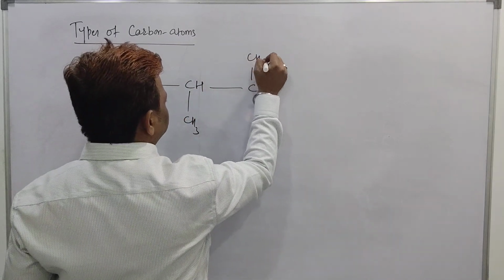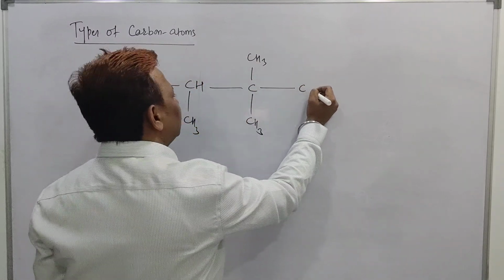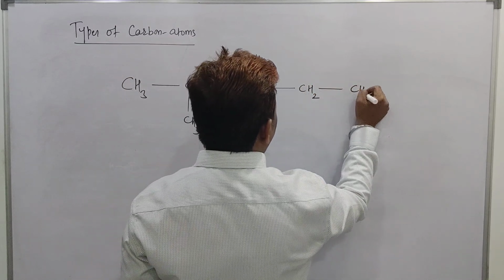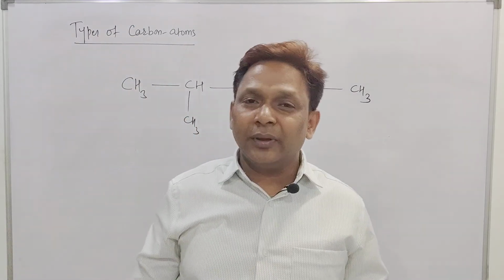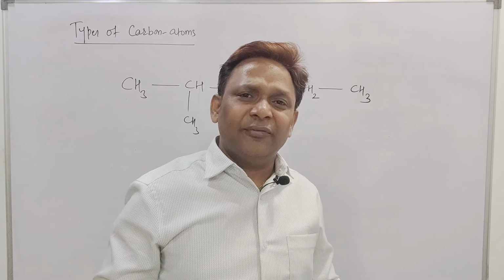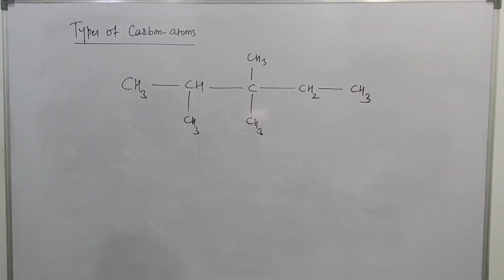It is having one more CH3, one more CH3, then it is having CH2, then bonded with CH3. In this compound you have to find out how many primary carbons, secondary carbons and tertiary carbons are there. Only find out, beta, the types of the carbon atom, not the types of the hydrogen atom.